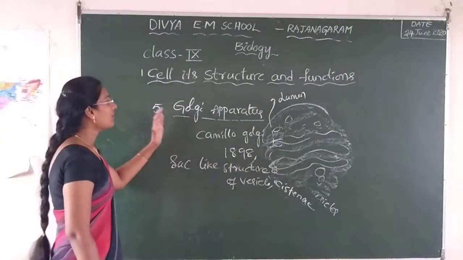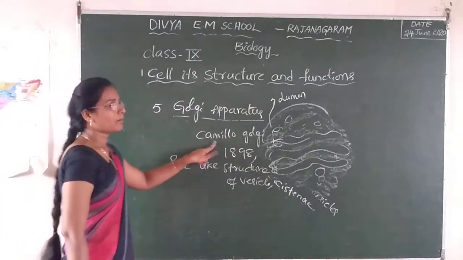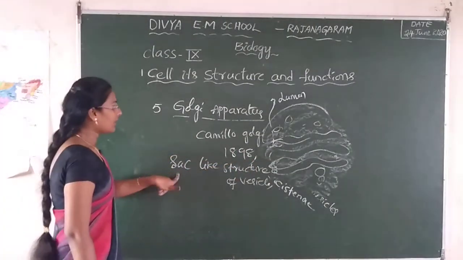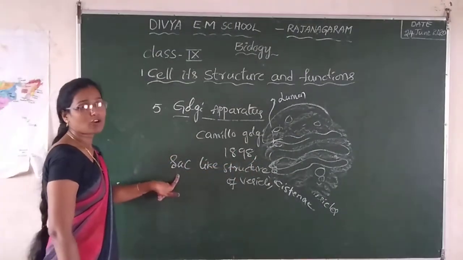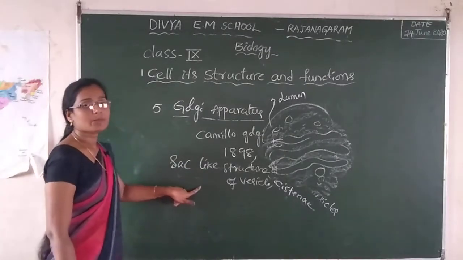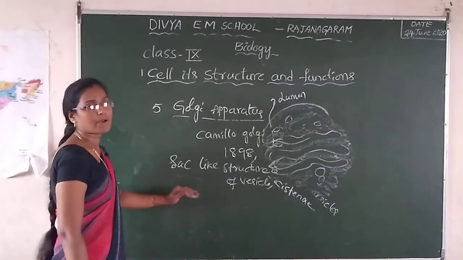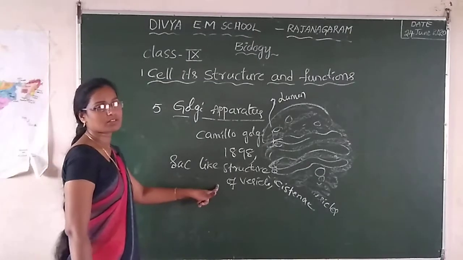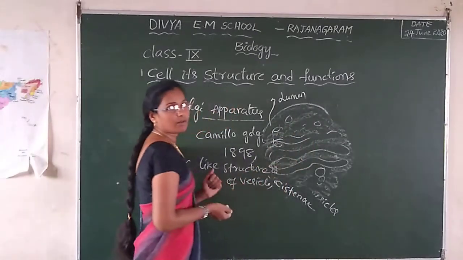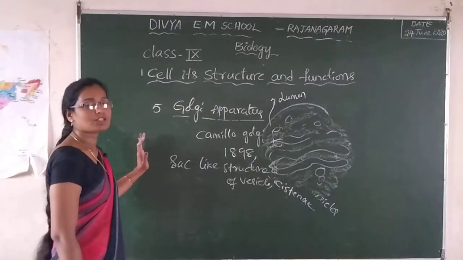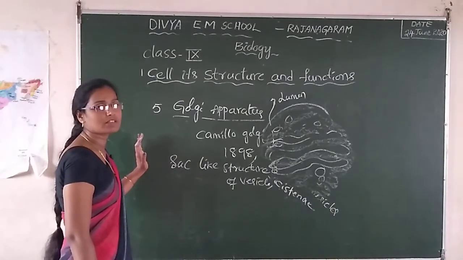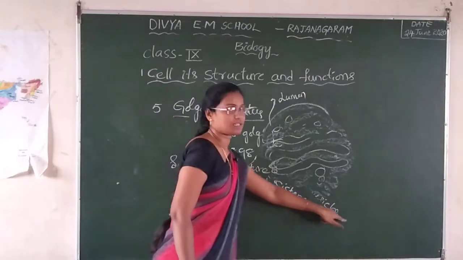Cell to cell. Okay. Golgi apparatus was discovered by Camillo Golgi in the year 1898. When observed under the electron microscope, it was made up of several membranes. These create sac-like structures surrounded by fluid-filled tubes. The proteins and other substances produced by ribosomes reach the Golgi apparatus through the vessels.